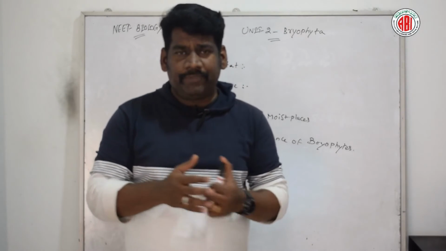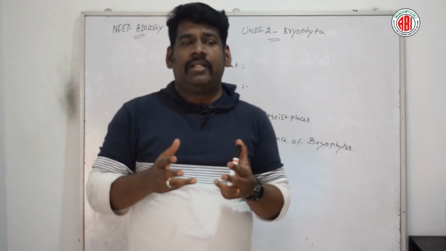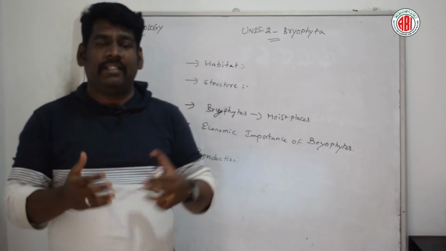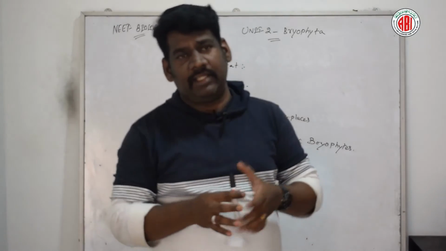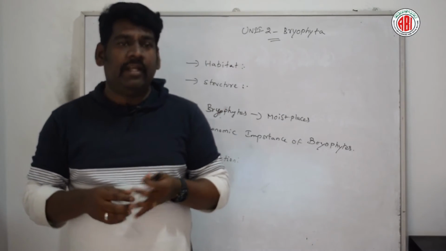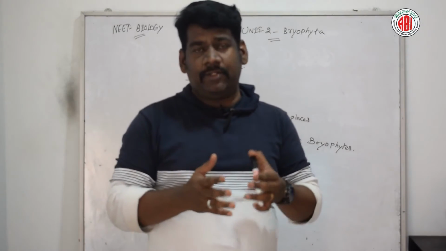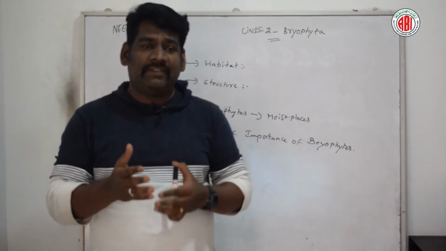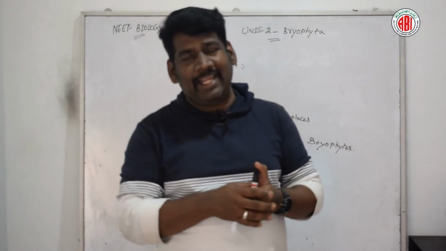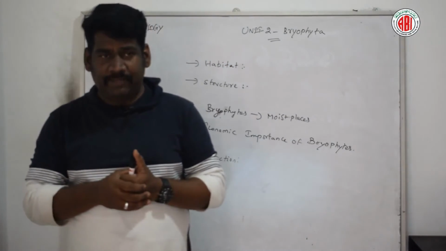At maturity, the gametophytes are nutritionally independent. They do not depend on another organism, while the sporophytes depend on, and are permanently attached to, the gametophyte.